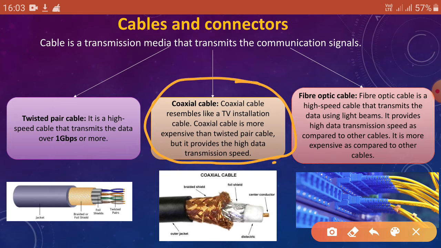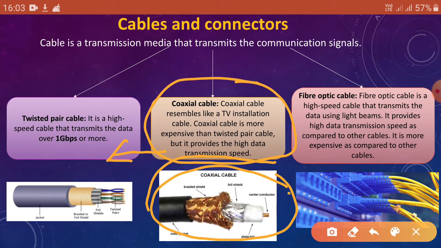So in coaxial cable the transmission speed is greater than the twisted pair cable. Here is the diagram and all the parts are there. The center conductor is there, this is the dielectric part, the shield, this is the foil shield, this is the braided shield, and this is the outer layer.